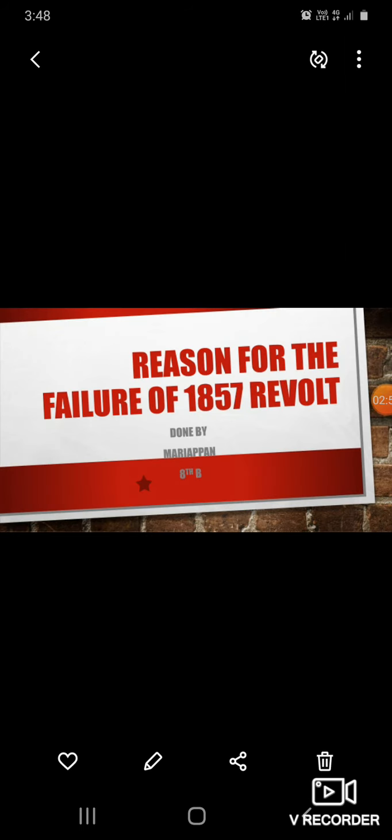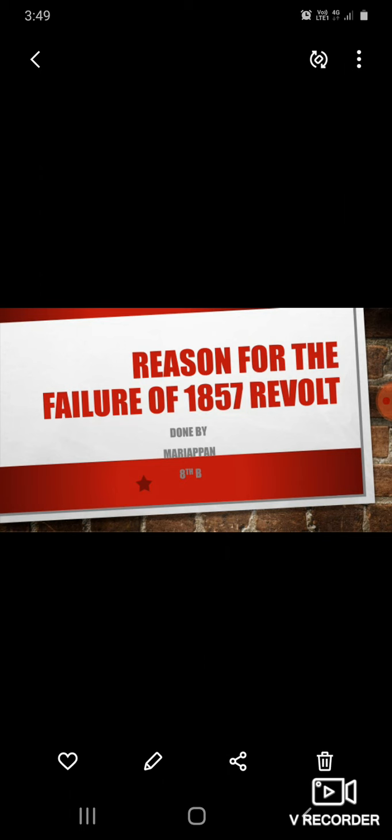Now let us see what were the reasons for the failure of the mutiny. The first war of Indian independence failed due to different reasons. First, it did not cover every part of India. And this mutiny was not started for the liberation of the country. This mutiny started only to solve the issues and rights of the kings and queens.